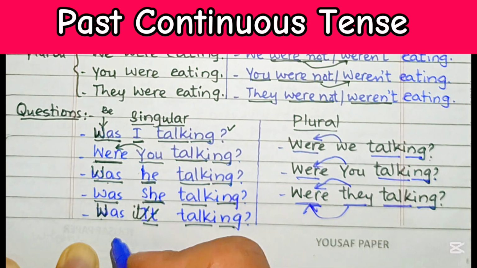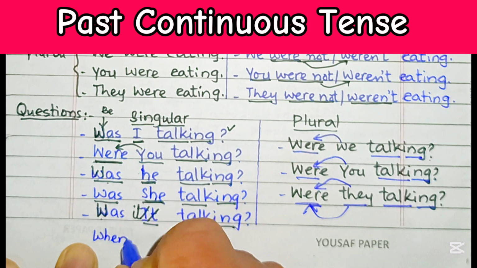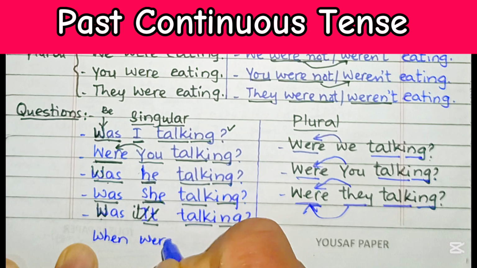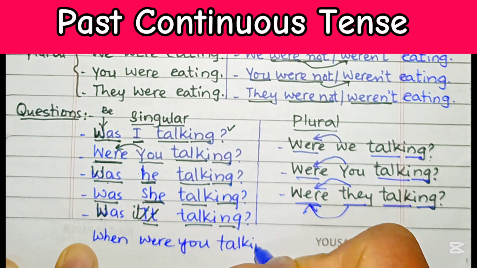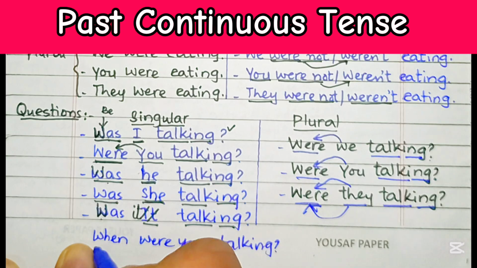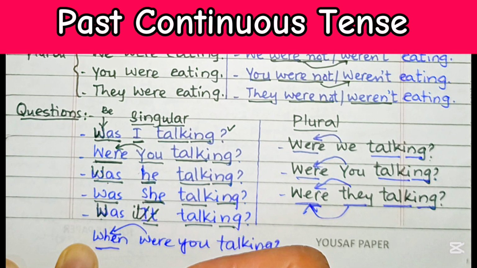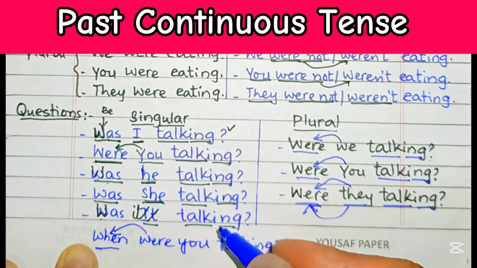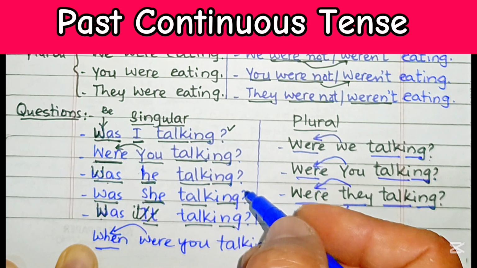If we have to ask questions, we have to put a WH question word before, for example: when were you talking? We can put a WH question word in the beginning before this be verb. So this structure is also quite common in past continuous tense in English. Hope this will help you in understanding the concept of the past continuous tense in English.